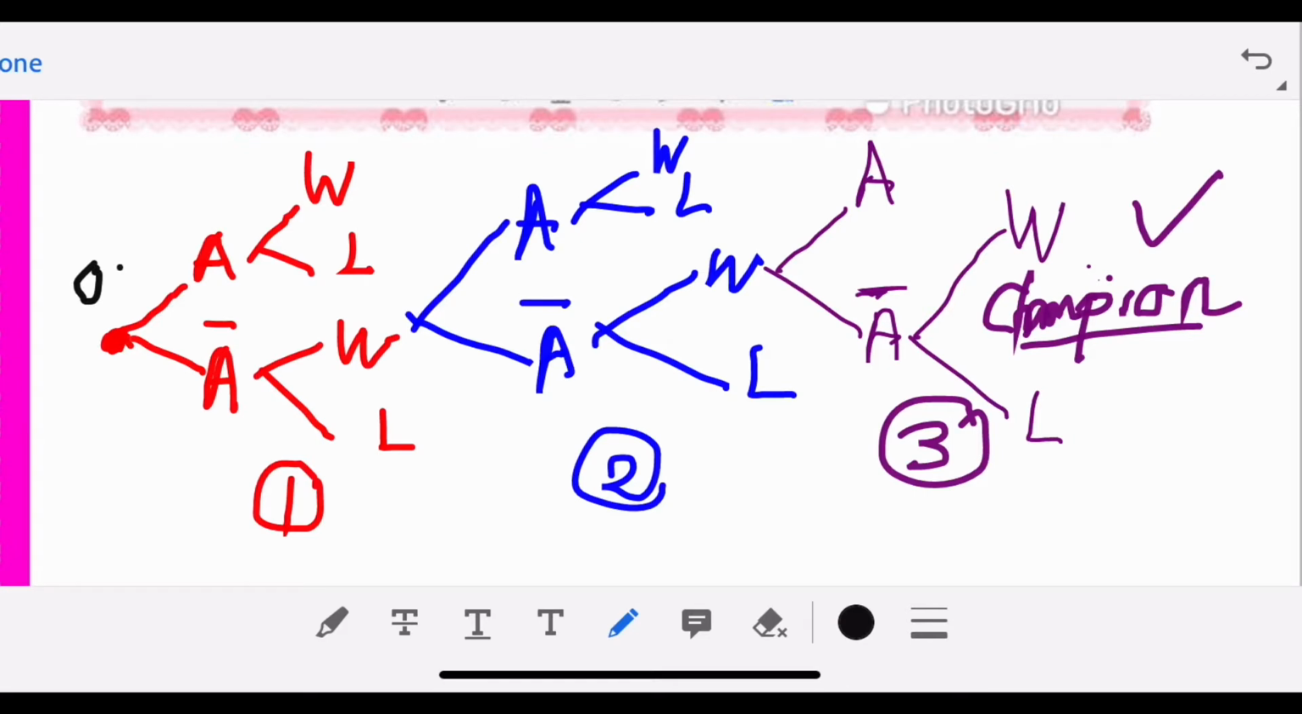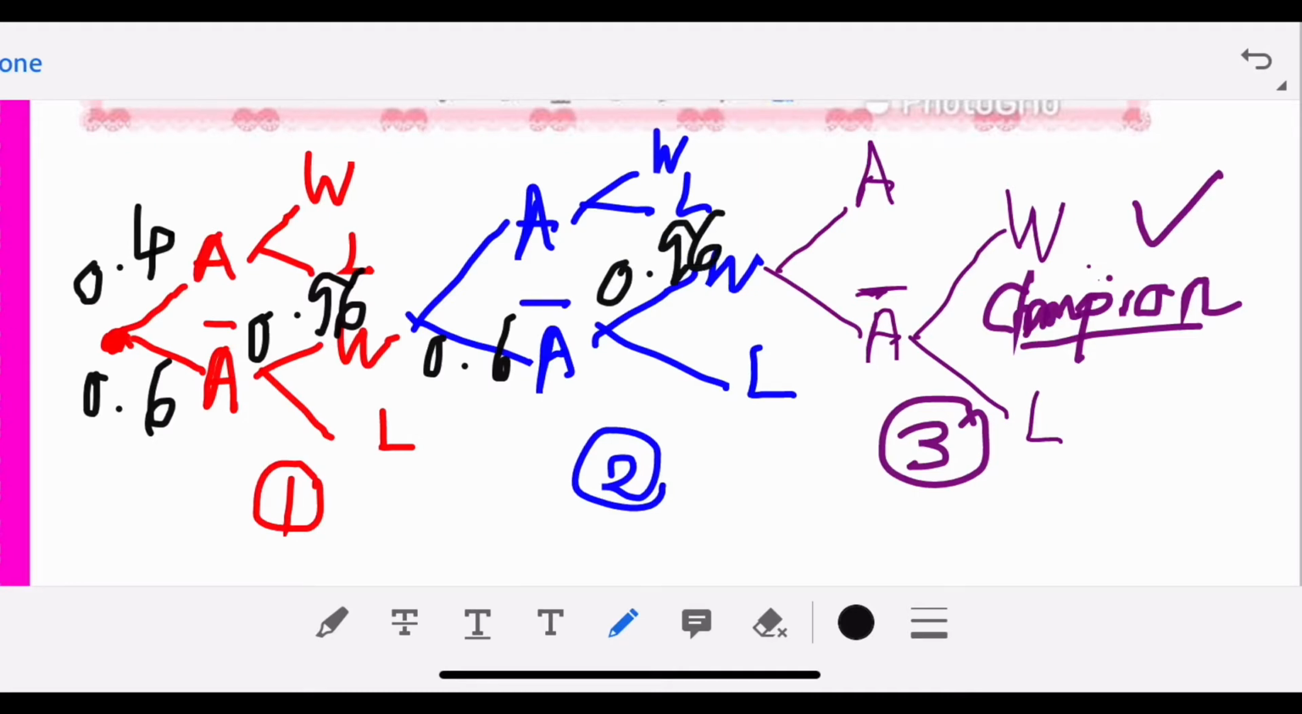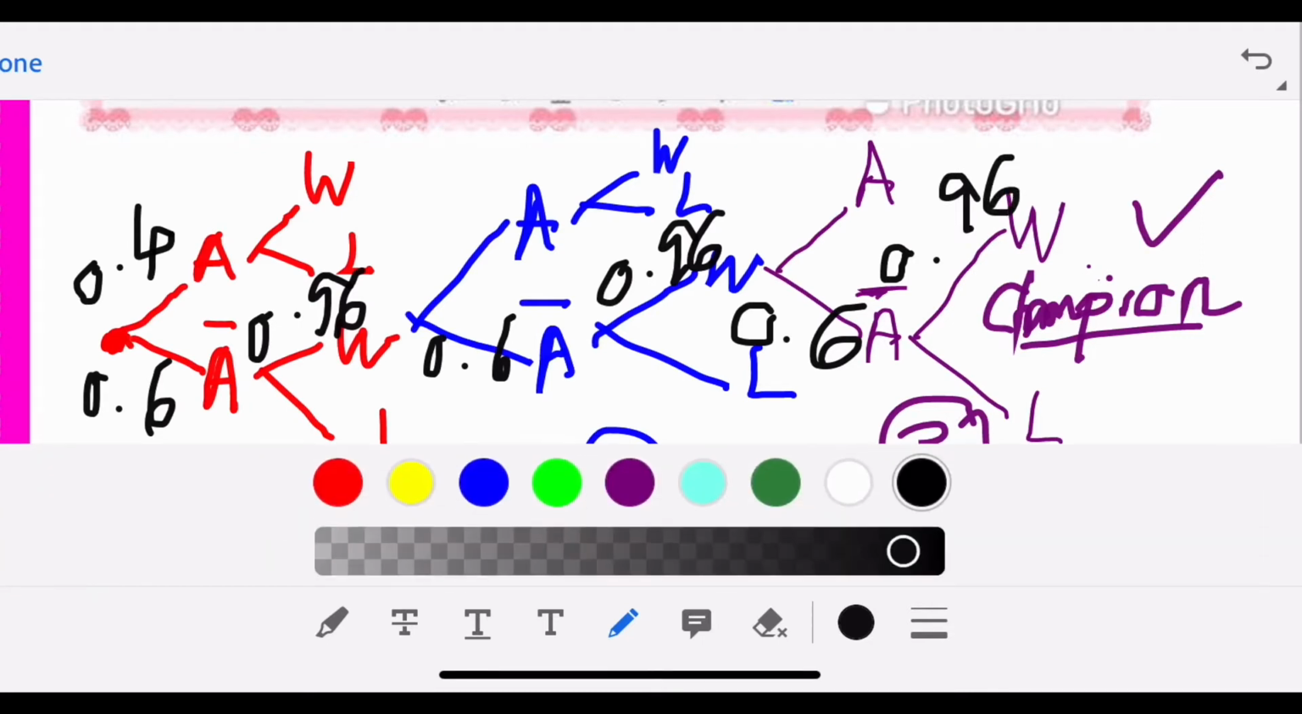I will label the probability values on the branches. If accident, 0.4; no accident will be 1 minus 0.4, which is 0.6; and win is given by the question as 0.96. Because these are independent events, the accident and no accident values remain the same for each event. So I will write no accident as 0.6, win as 0.96. I'll continue writing until the third lap.